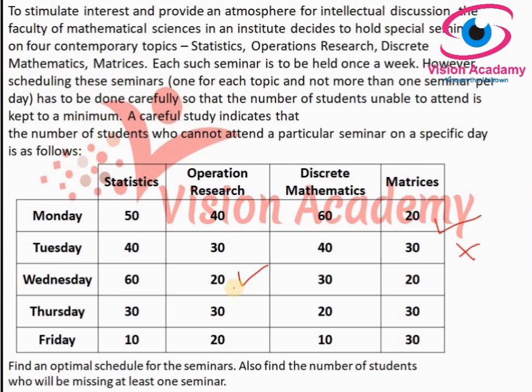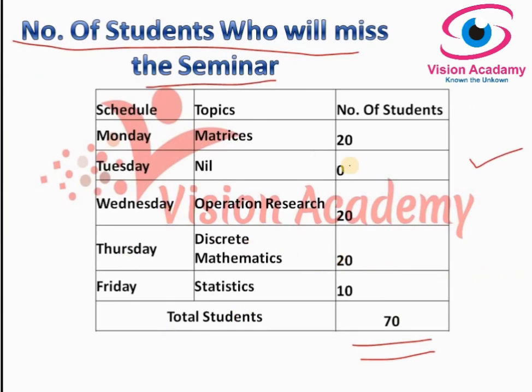And on Friday statistics is scheduled, and the number of students who will miss the statistics seminar is 10. So totally by making this schedule by assignment problem, 70 students will miss the seminar.